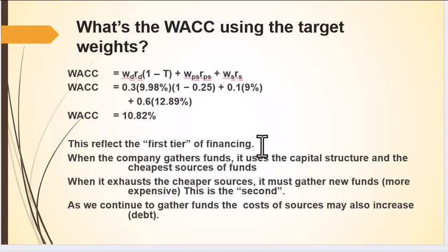When the company first starts gathering money, it uses this capital structure and the cheapest sources of funds. When it exhausts these cheaper sources, to get more money it's going to have to get more expensive funds. This is what we might refer to as a second tier. And as we continue to gather funds, the cost of sources may also increase, like debt could also increase.